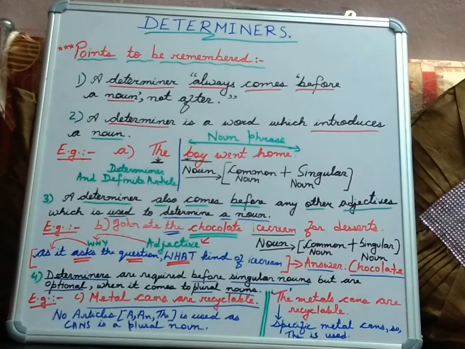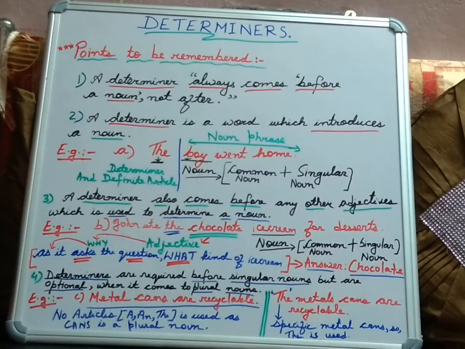So you see the difference between example A and B. In example A, the word the comes before the noun boy. But in example B, the word the does not come before the noun ice cream, but instead it comes before the word chocolate, which is an adjective. Why is it an adjective? Because it modifies the noun ice cream.